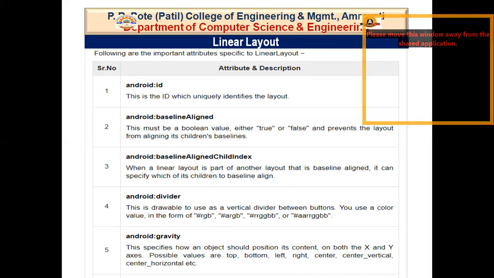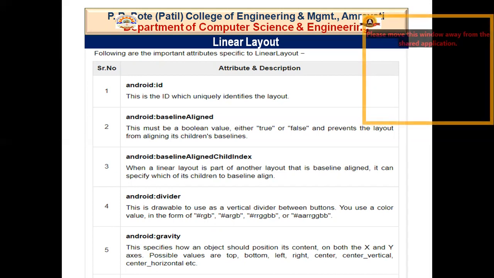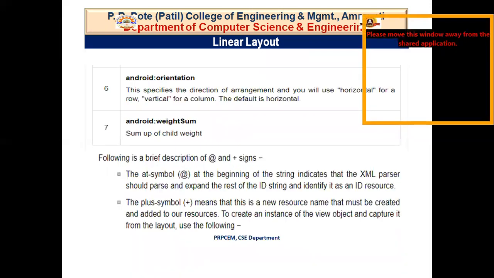By this, you can align your view, like if you want it at the top left corner, then I will choose top left so that it aligns to the top left corner. In this way, I can define my gravity that will tell how my layout will be looking. And then next is weight.